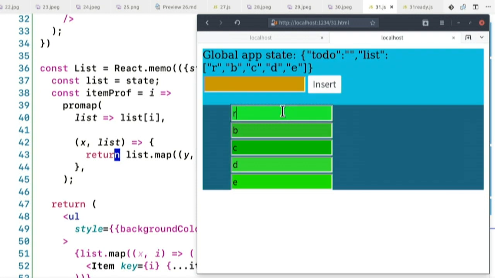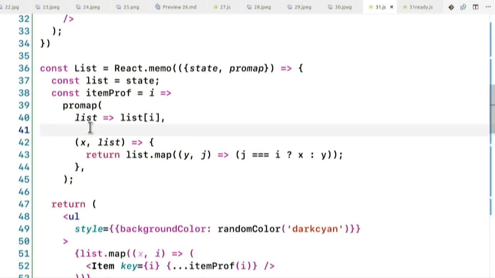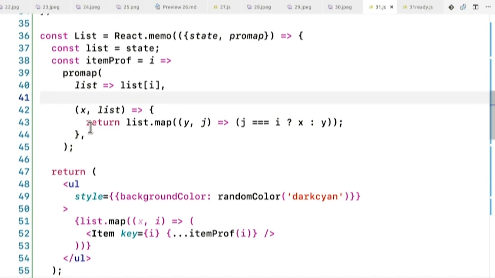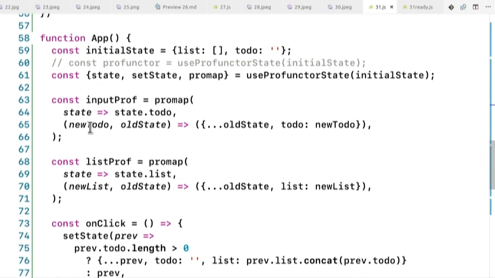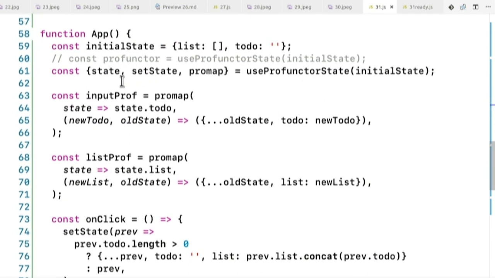And as you see, this one is the pro list. That's why its data also changes, as well as the global app also changes. But orange didn't change. It stayed the same. So that's okay. Performance is not unlike Redux, where you need to carefully do should component update and that kind of stuff.